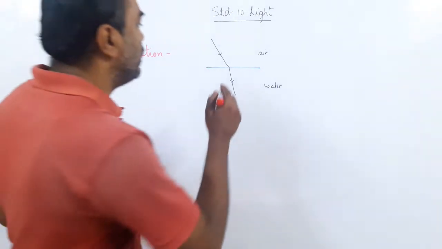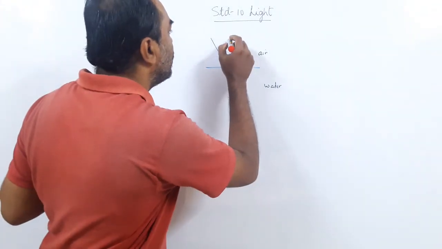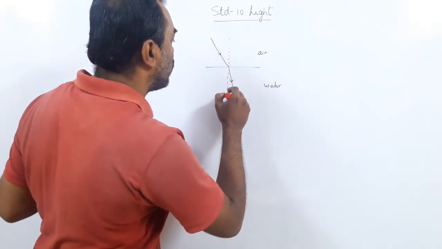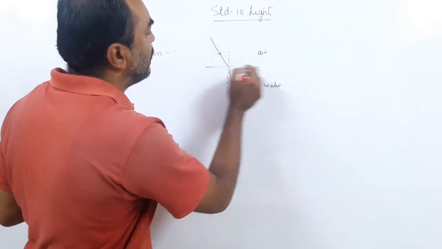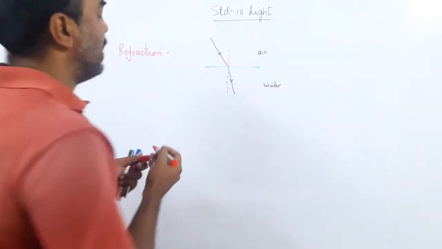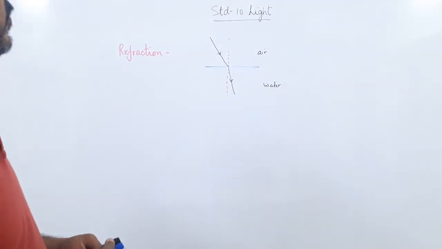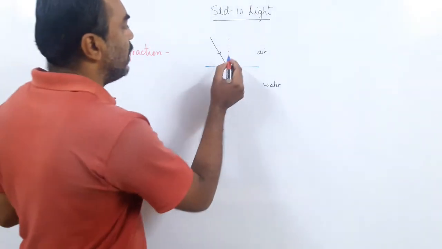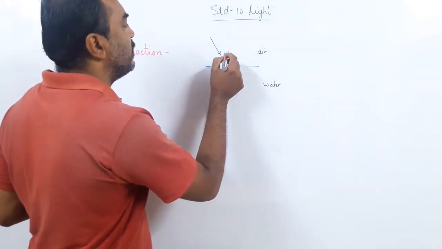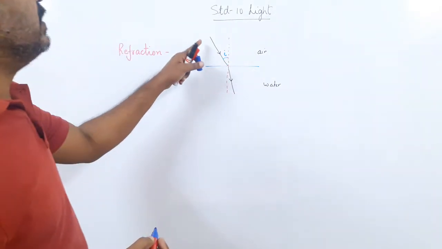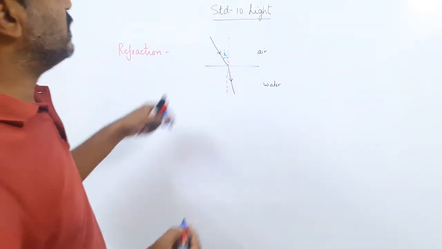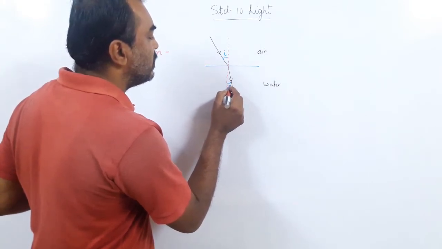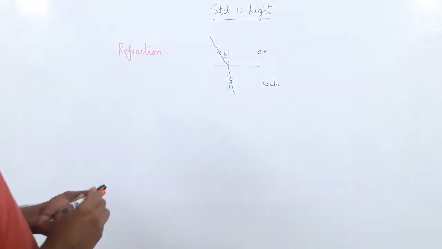So what we have done, at these points of incidence, we draw a normal. What is a normal? A normal is a line perpendicular to the surface, yes, at 90 degrees. Then we have the angle of incidence. What is the angle of incidence? The angle between the incident ray and the normal is the angle of incidence, and the angle between the refracted ray and the normal is the angle of refraction.